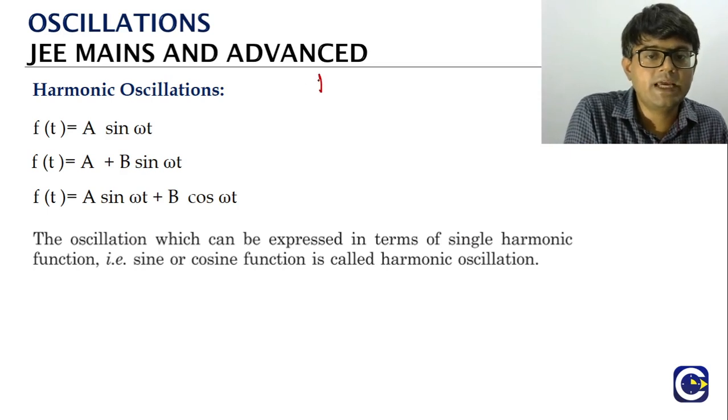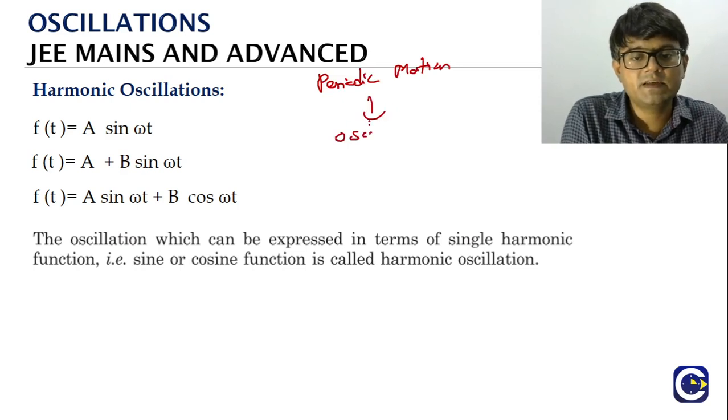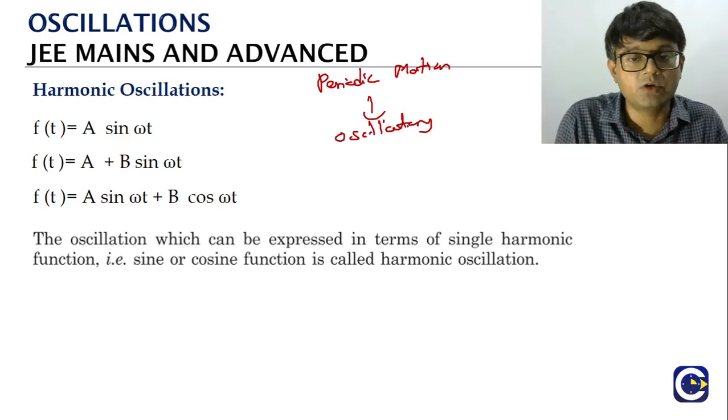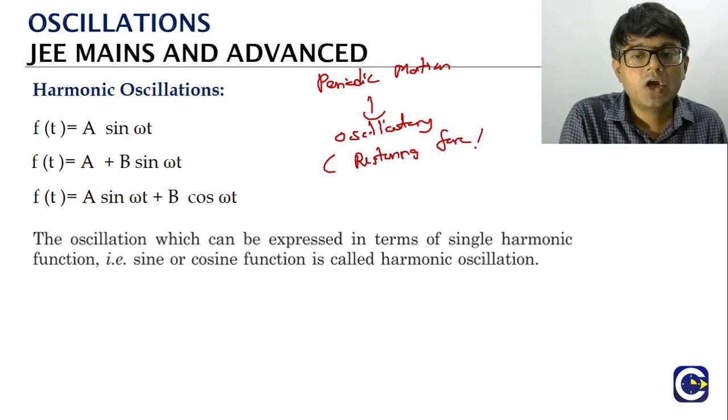So we have a general periodic motion, which is any motion that repeats. A special type of this, where the object moves to and fro, or back and forth, is what we call oscillatory motion. This is enabled by what? Either a restoring force or a restoring torque.